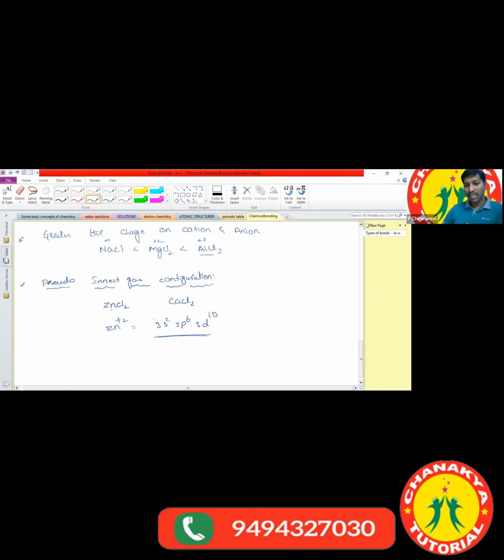Total number of electrons is 18. The element which has 18 electrons in its outermost shell has a pseudo inert gas configuration. Elements exhibiting pseudo inert gas configuration also exhibit covalent character. Based on this also, sometimes they ask questions.